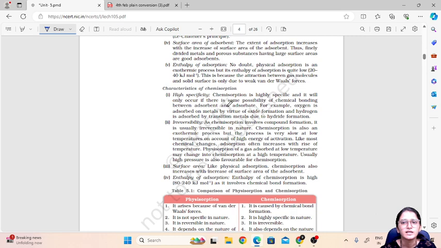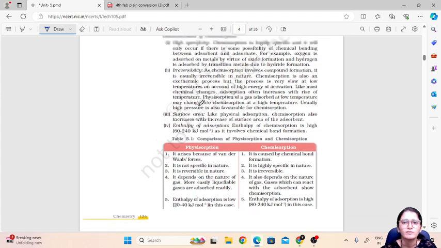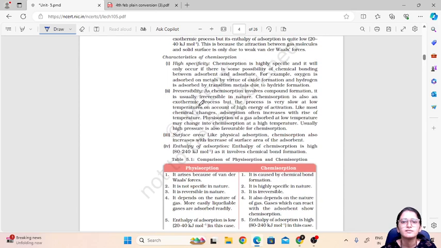Then surface area: the extent of adsorption increases with the increase in surface area of the adsorbent. So finely divided metals or porous substances having large surface areas are good adsorbents. Then enthalpy of adsorption: it is an exothermic process, but the enthalpy of adsorption is quite low because the attraction is van der Waals forces. Then characteristics of chemisorption. Chemisorption is highly specific, unlike physisorption.